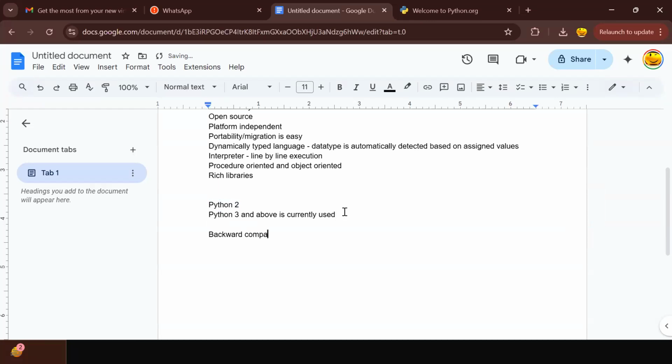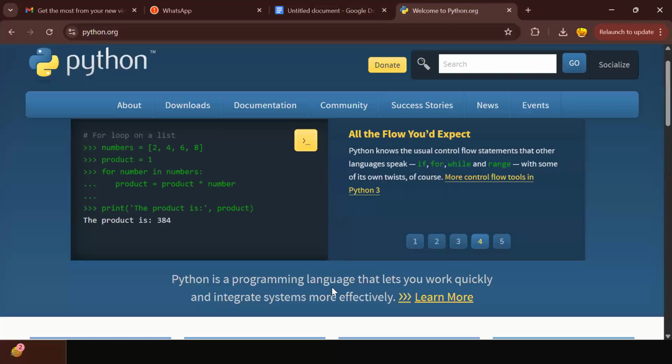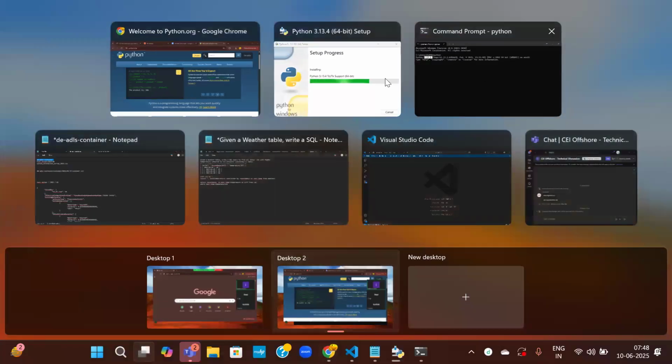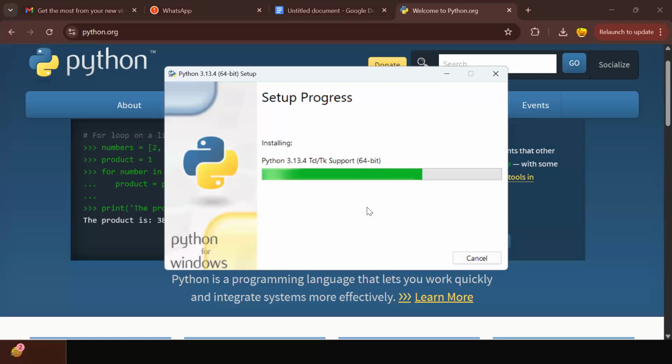Backward compatibility is not supported, which means that Python 2 programs might not run in Python 3. Don't worry, now everybody is already using Python 3, so it won't be a problem. Python 2 was deprecated long back. Let it install.